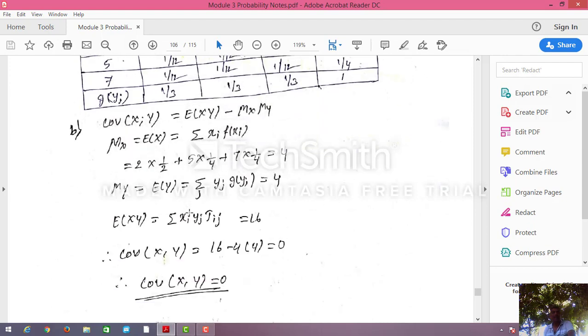If you add all this, summation of xi into yj into f of ij, you will get it as 16.